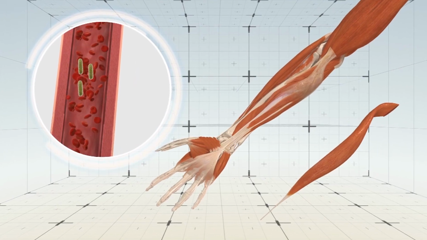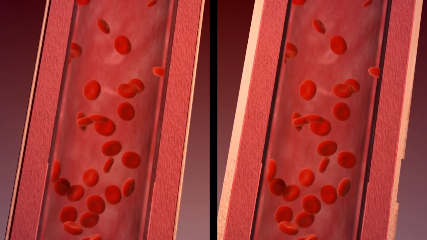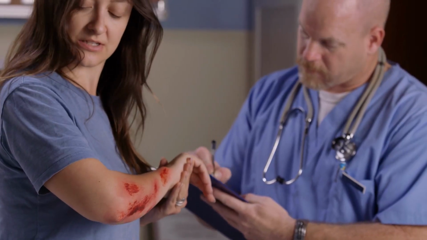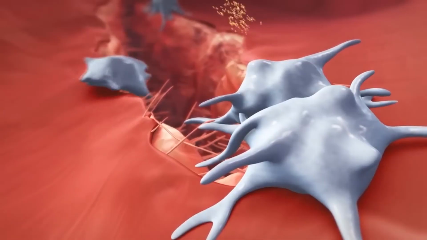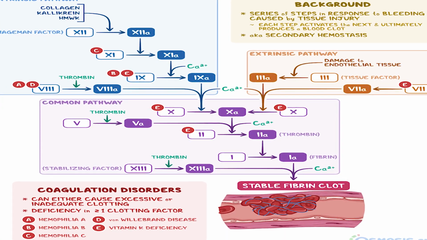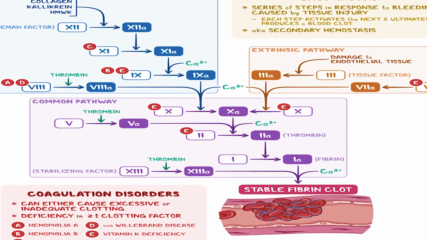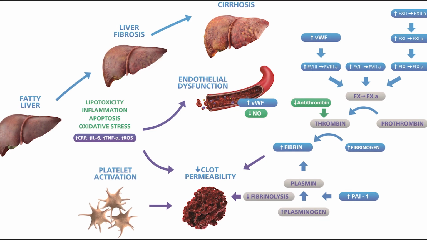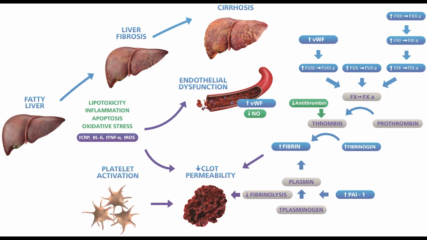Sepsis can also disrupt the body's normal blood clotting mechanisms, leading to coagulation dysfunction. This imbalance can result in both excessive bleeding and abnormal clot formation. Coagulation dysfunction is a significant component of the pathophysiology of sepsis, involving a complex disruption in the body's normal blood clotting mechanisms.